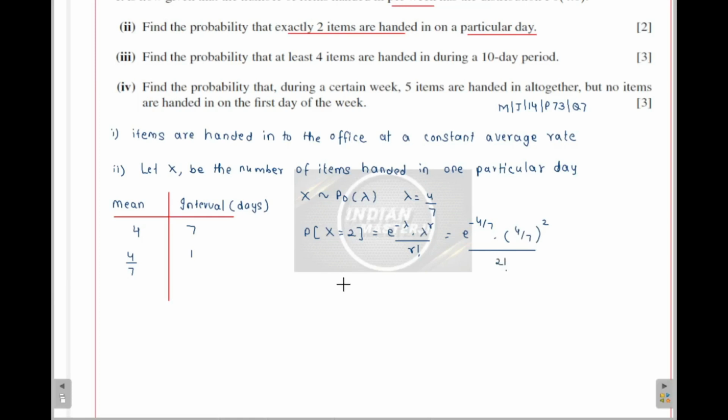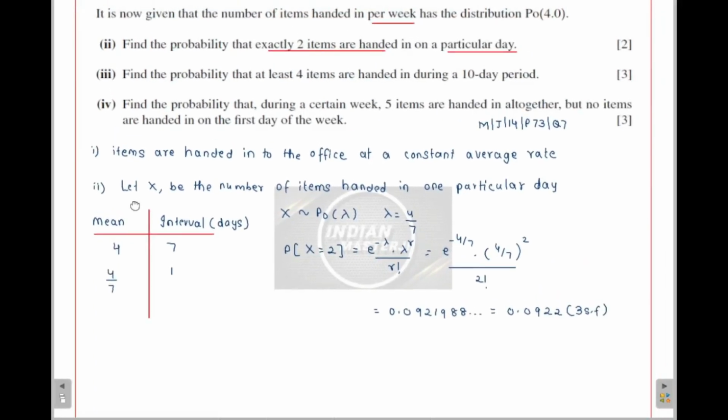Okay, so if we solve this, what do we get? We get the value as 0.092198 and so on, which we can write down as 0.0922 in 3 significant figures. Okay, so this answers part 2 of the question. Let's go to part 3.